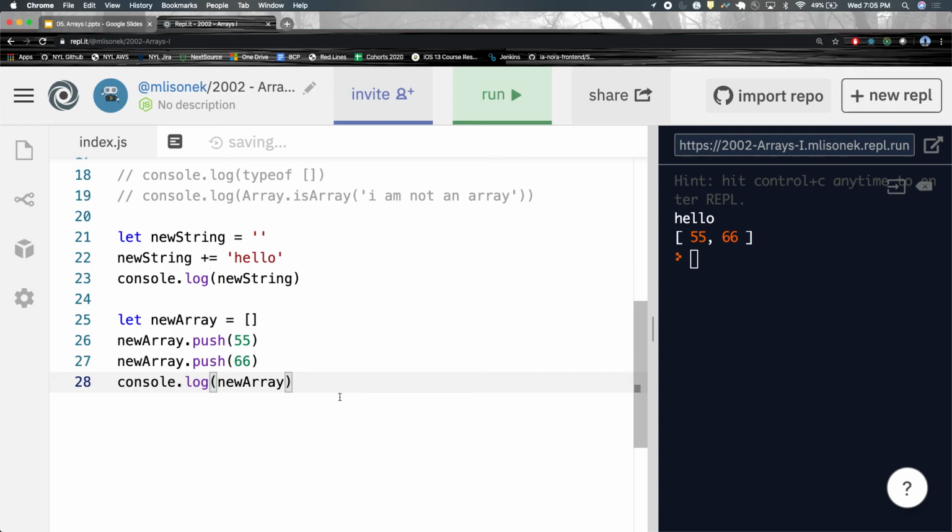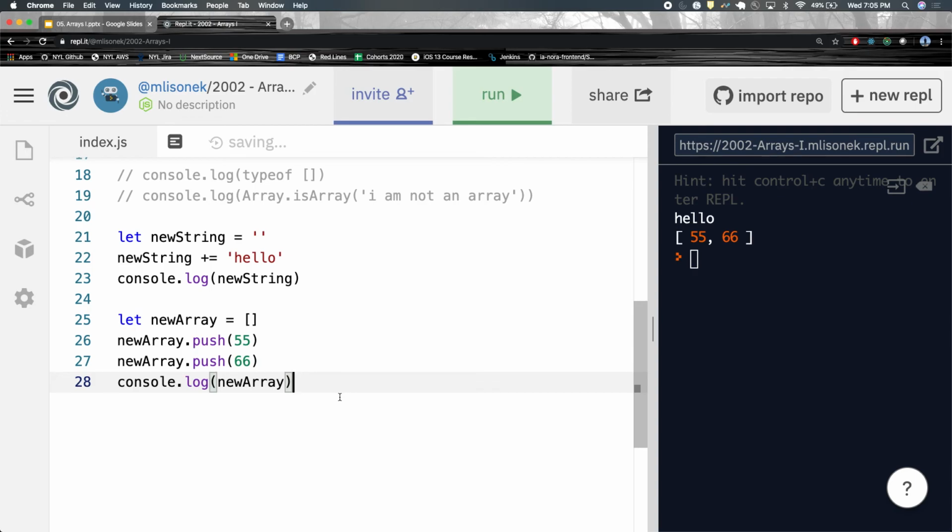Dot push takes whatever it is you put into it as an argument and pushes it into the back of the array. As you can see, first I pushed in 55, then I pushed in 66. It goes to the end of the array. That's what push does.